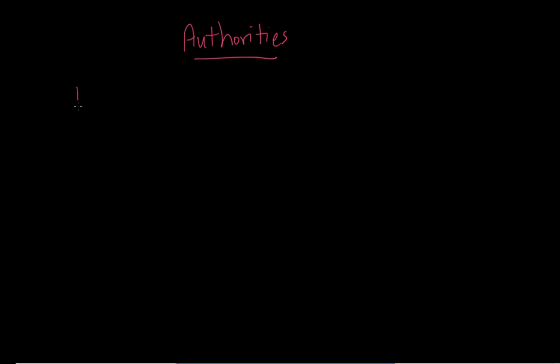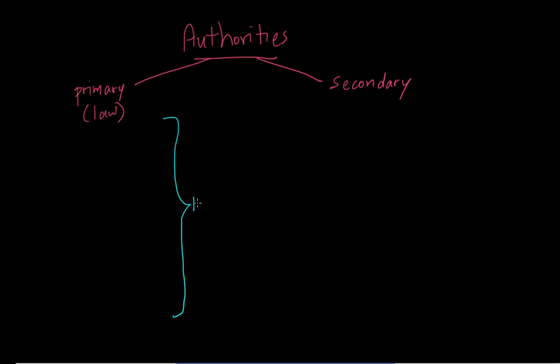Primary sources, primary legal authorities, and secondary sources. So we have primary sources and secondary sources. Now, primary sources are the law. And because they are the law, we say that they are mandatory. They're binding, assuming that you're in a jurisdiction that that law comes from.